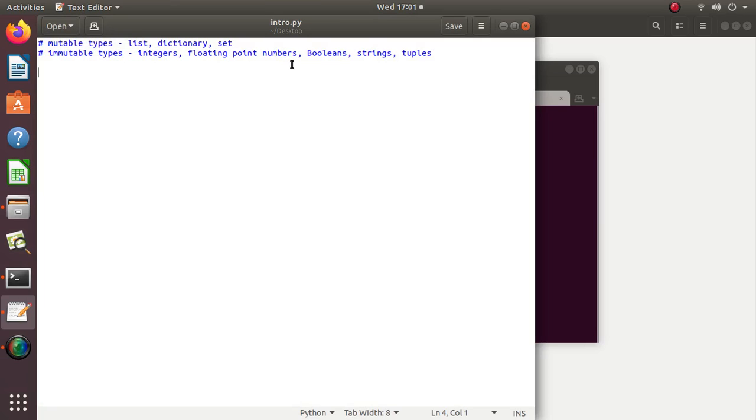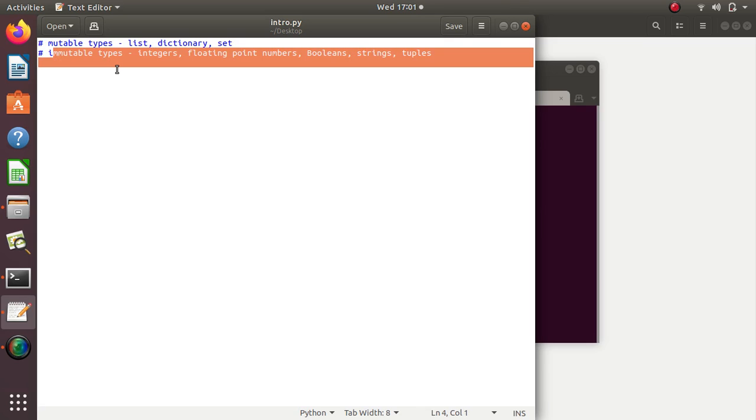Hello. So today's topic is mutable and immutable types. There are two types of data. The first is mutable and the second is immutable. In case of immutable types, we cannot change the values at the same reference.